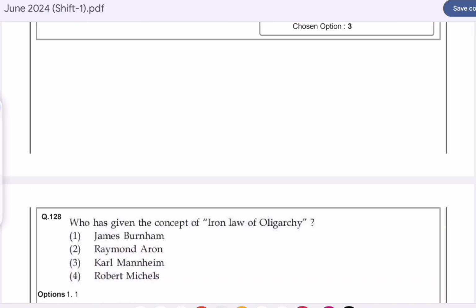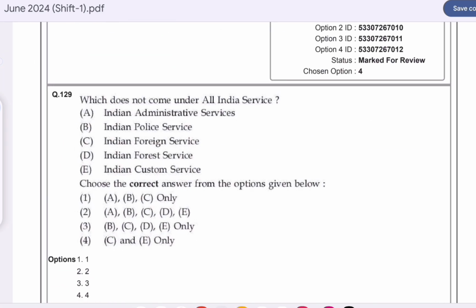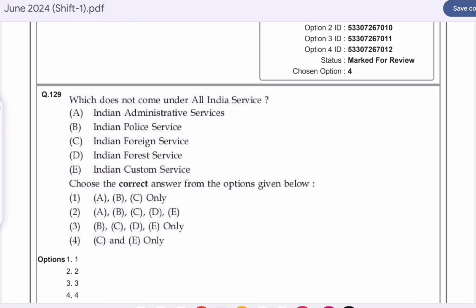Now question number 128. Who has given the concept of the iron law of oligarchy? Option D is correct here: Robert Michels. Question number 129. Which does not come under the All India Services? Option D is correct here: C and D, that is, Indian Foreign Services and Indian Customs Services.